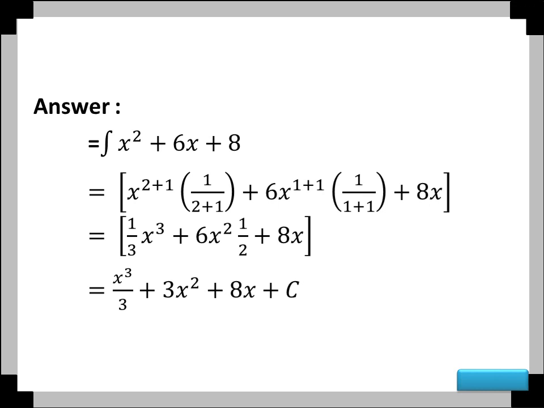So the result is x to the power of 3 times 1 over 3, which equals x to the power of 3 over 3, plus 6x squared times 1 over 2. 6 divided by 2 equals 3. So 3x squared plus 8x. And then you can write it as x to the power of 3 over 3 plus 3x squared plus 8x plus c.